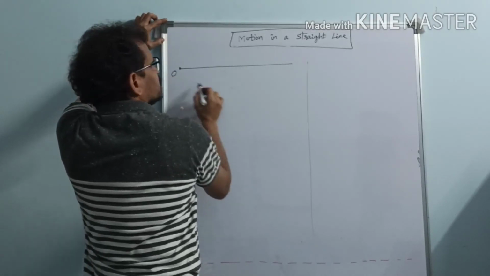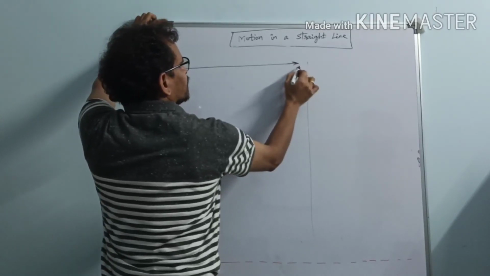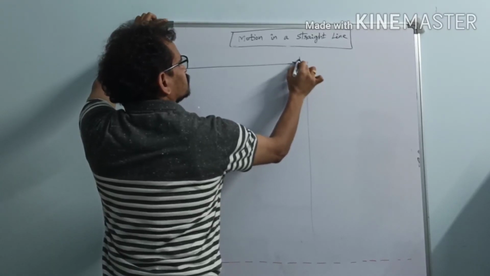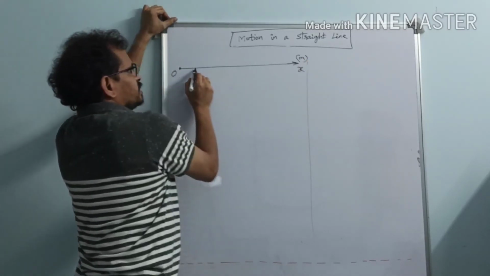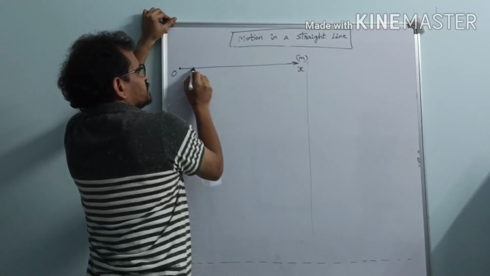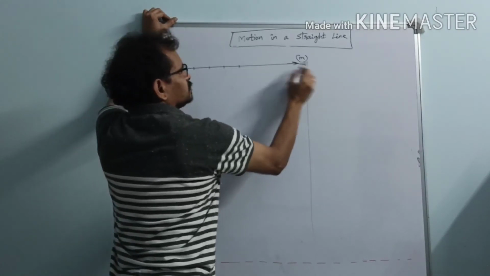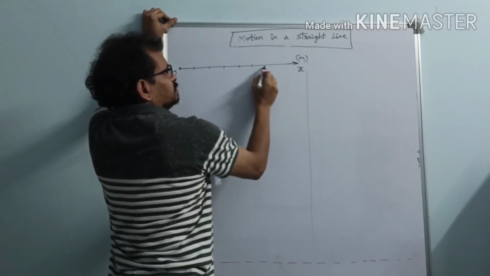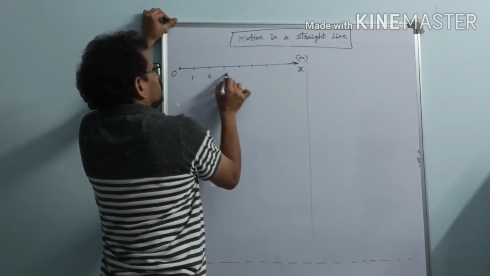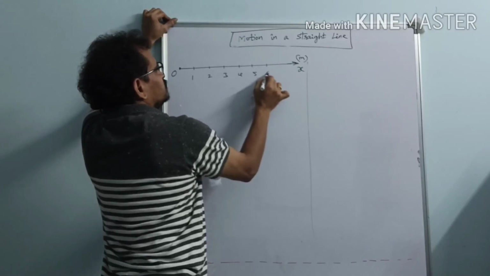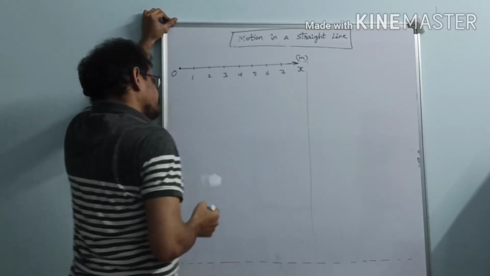Let us take this as the origin and this as the x-axis. Let us take some values on the x-axis: 1, 2, 3, 4, 5, 6, 7, in meters.